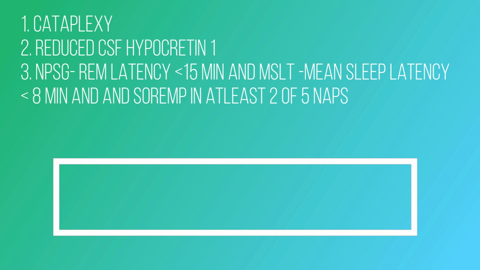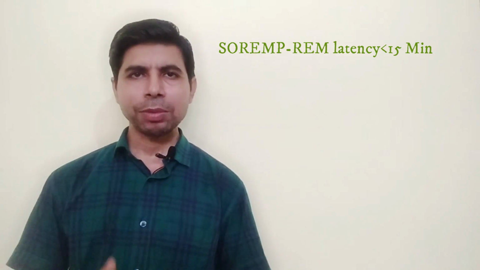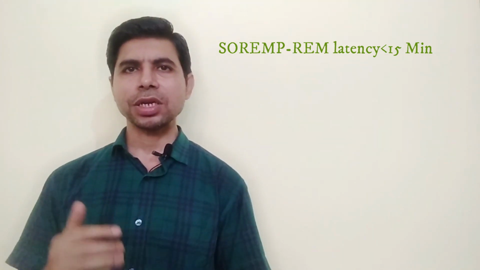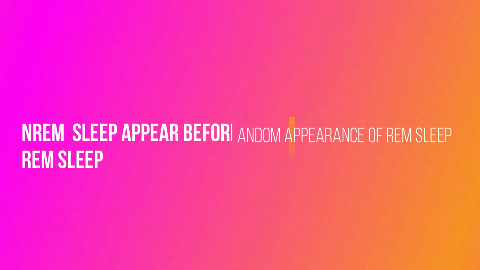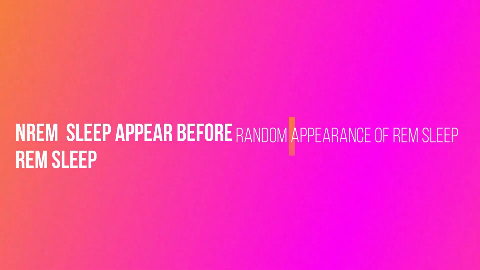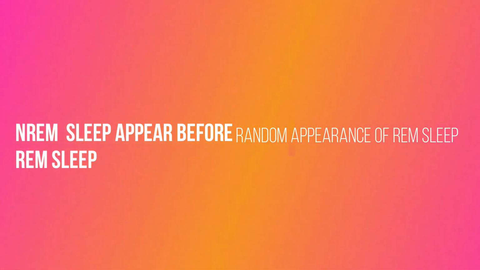record suggests REM sleep latency reduced to less than or equal to 15 minutes, and multiple sleep latency test suggests mean sleep latency is less than or equal to 8 minutes, and sleep onset rapid eye movement periods in at least 2 of the 5 naps. Sleep onset rapid eye movement periods means REM sleep latency is less than or equal to 15 minutes. Normally, NREM sleep appears first, then REM sleep. But in case of narcolepsy, this REM sleep appears randomly. It may appear before the NREM sleep or after the NREM sleep.